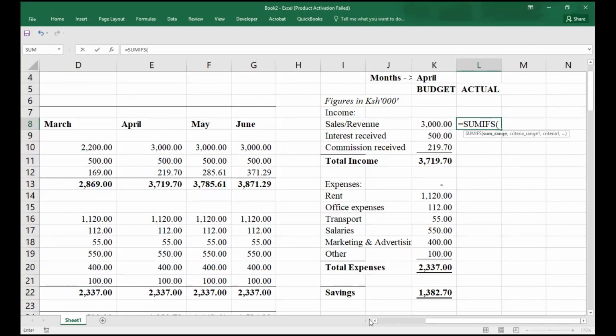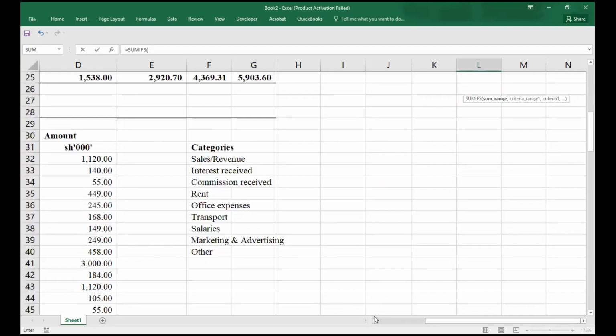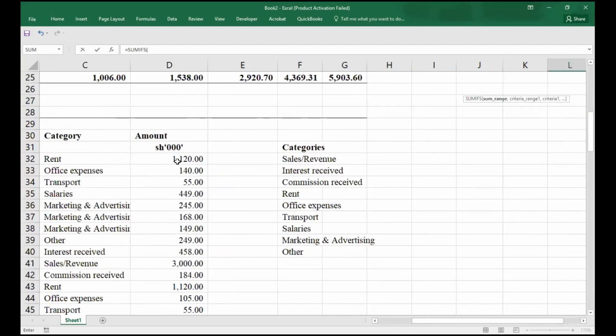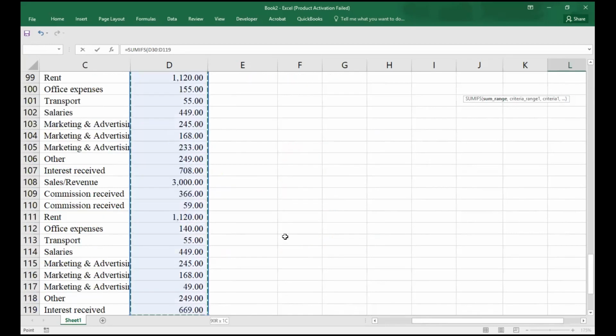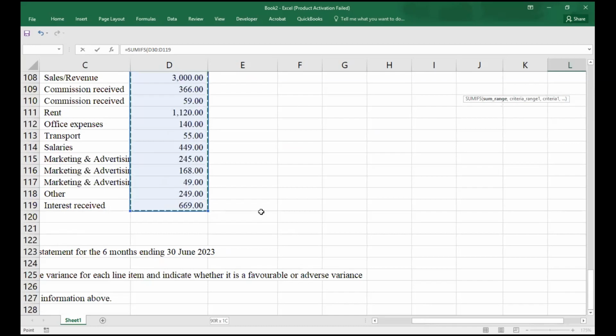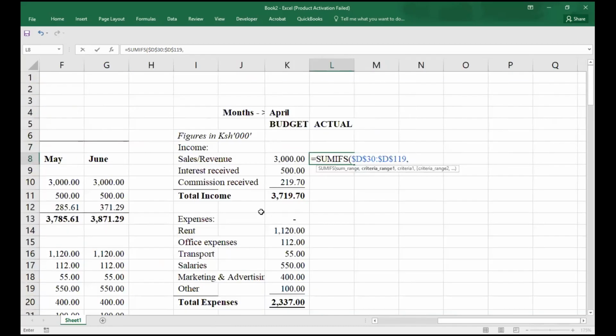Our sum range will always be the total values. If you go to our actual data, our total value is literally this. So I'll select that data set, then I lock it by clicking F4, comma.